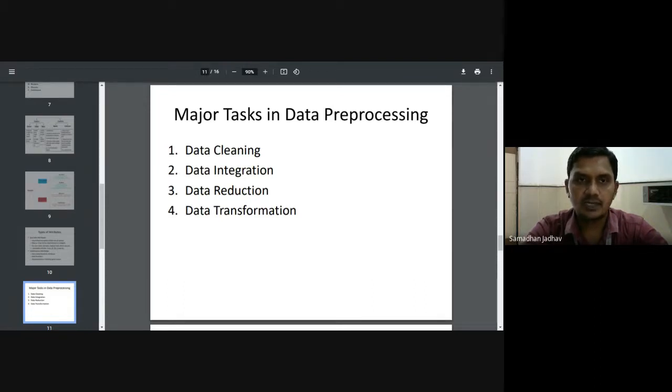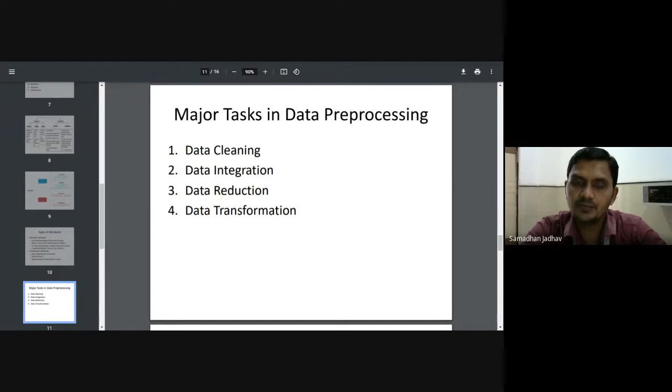So these are the major tasks in data pre-processing. Data pre-processing consists of data cleaning, data integration, data reduction, and data transformation. This is done before applying the data mining algorithms or methods. If the data is not cleaned, not properly integrated, not of a proper size, or does not have values transformed into a proper range, then that data is not suitable for data mining, and it can generate wrong patterns which are not useful.